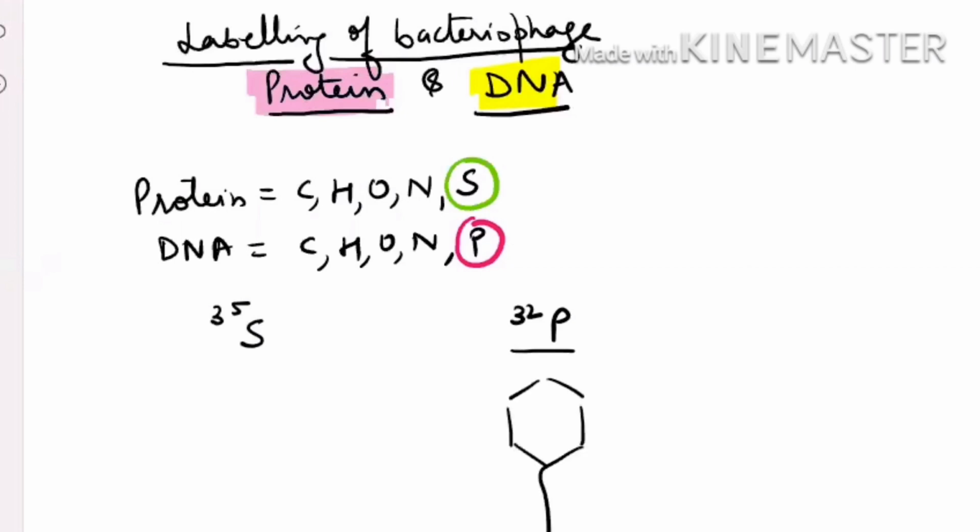I'm using this color for the radio-labeled DNA. And the virus grown in S35 has its protein coat radio-labeled. So first of all, they prepared two bacteriophages, one in which the DNA was radio-labeled, and another in which the protein was radio-labeled. So before starting the experiment, first they prepared labeled bacteriophage.